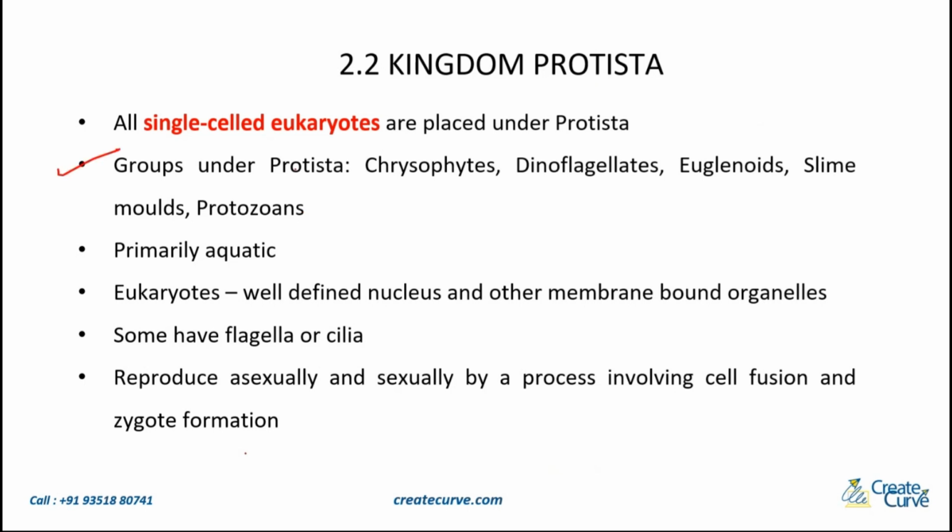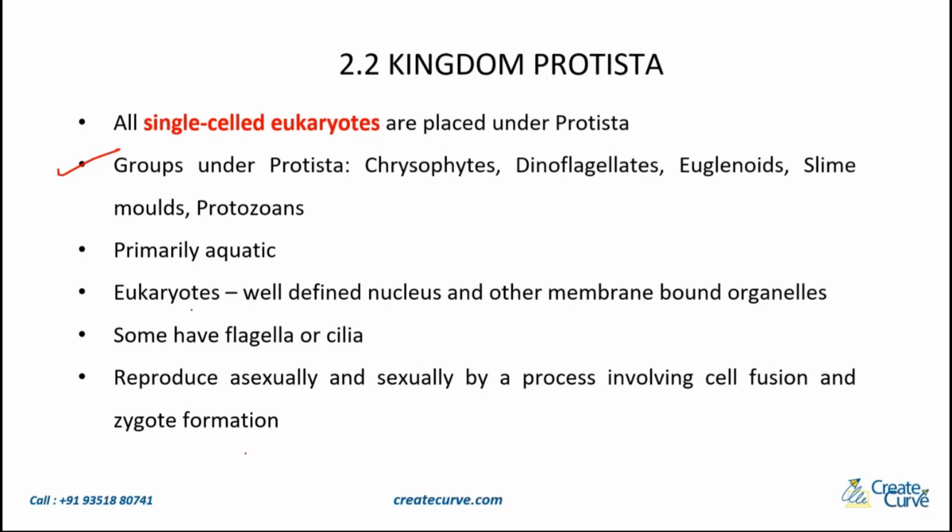Which organisms were included there? Bacteria. Those are prokaryotes. Here you have unicellular eukaryotes. And remember the groups here. We are going to see each of these groups in detail: chrysophytes, dinoflagellates, euglenoids, slime molds, and protozoans. Now these are primarily aquatic, which means mainly in water.